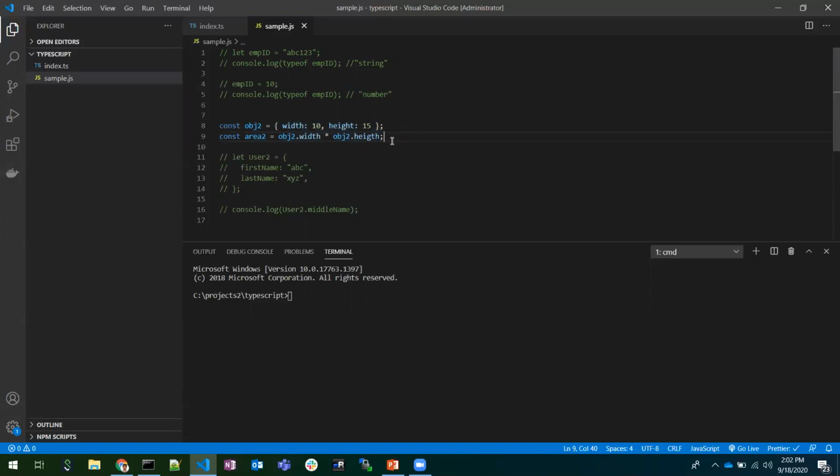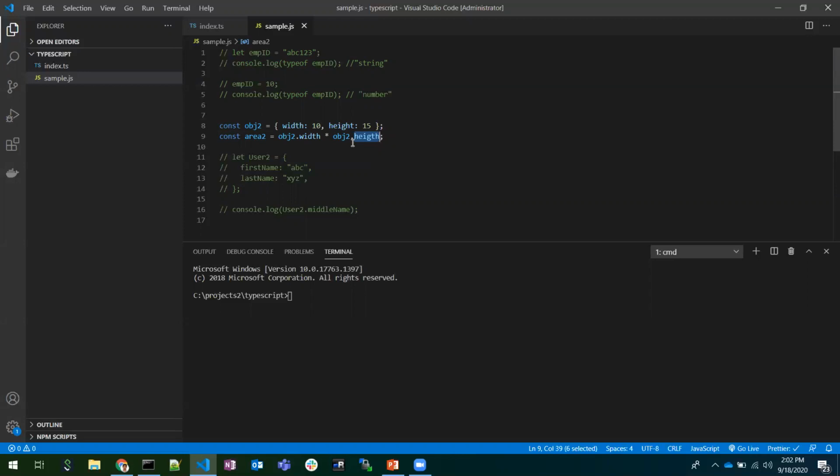If you observe here, is there any error in these both lines? We may not observe it at this point of time, but when we run this code at runtime, it will say that height is undefined. This is because there is a spelling mistake here. So we could know this only when we run this code in the browser.